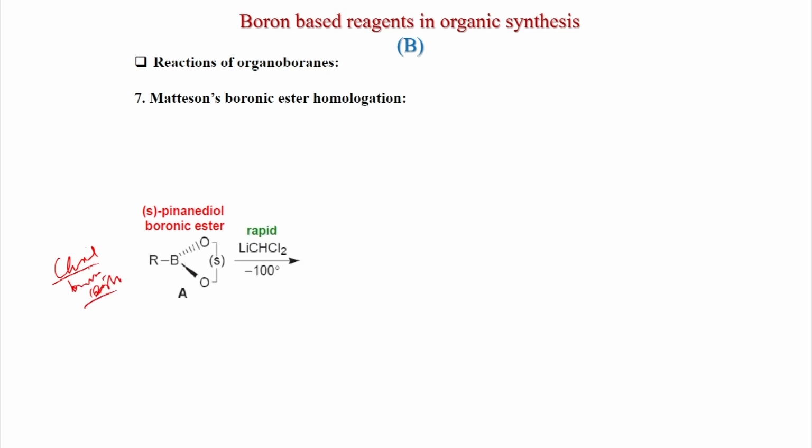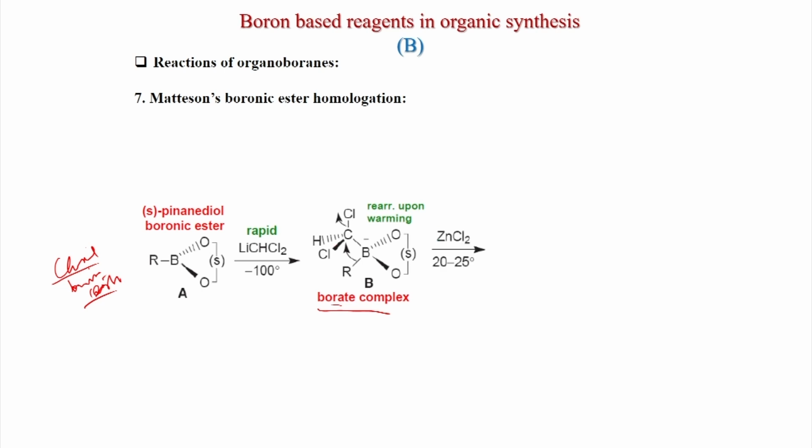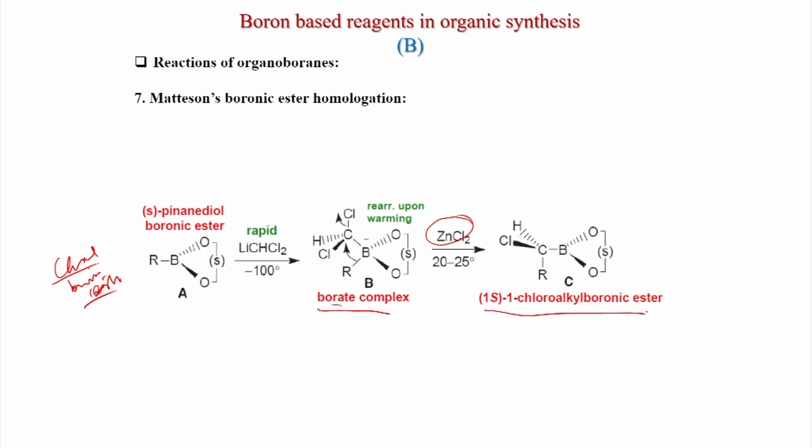And now, if you treat with LiCHCl2, a tetracoordinated boron borate complex will form here. Now, because you have chlorine, 2 chlorines are there. So, what will happen? The rearrangement will happen with zinc chloride also. If you put zinc chloride, then this group will migrate and this will form 1-chloroalkyl boronic ester.